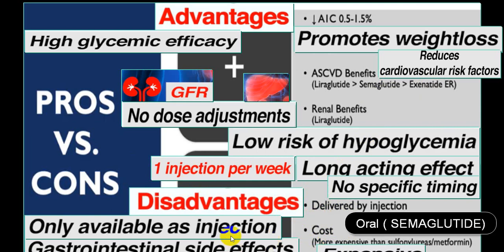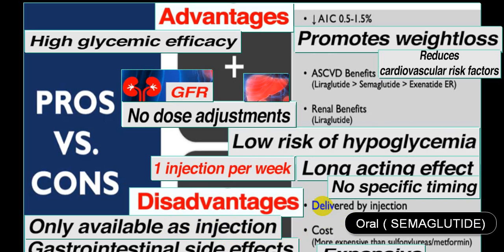So the previous disadvantage that it was only available as injection has been partially removed by an oral preparation like semaglutide. But as far as the expensive part is concerned, that has not yet been tackled.